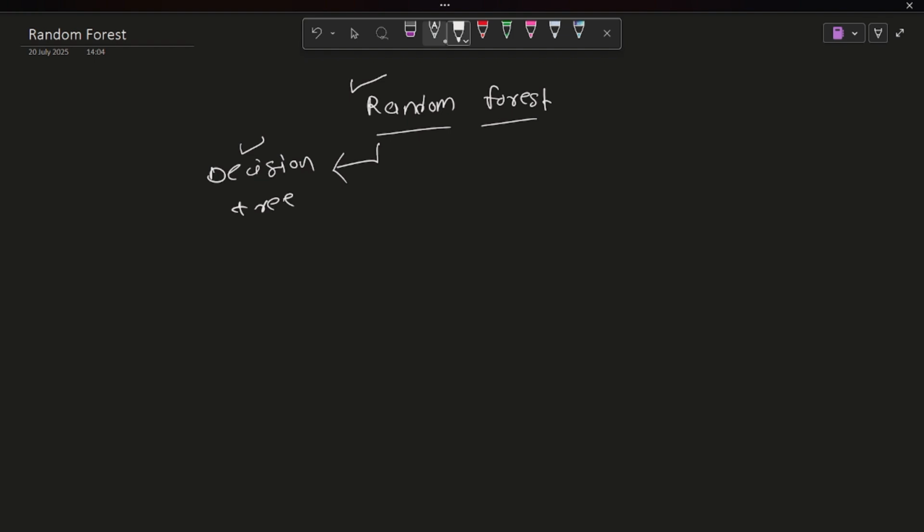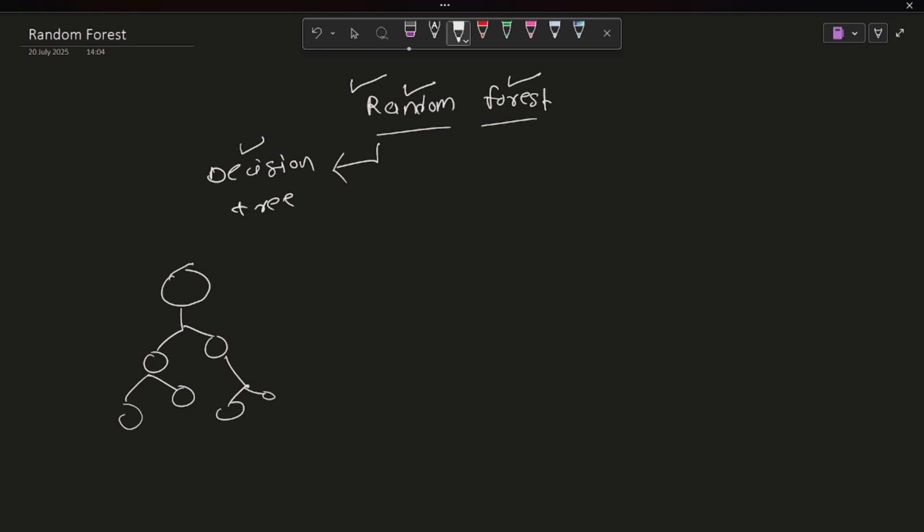In simple terms, a decision tree creates a single tree. In a random forest, the name is forest, which means we give multiple trees, multiple models, for training. That is the simple meaning of random forest. First, as a forest, it means multiple trees. So let's get started and understand how random forests work.